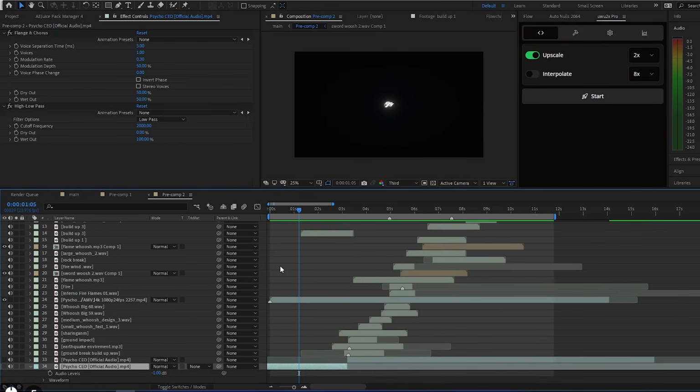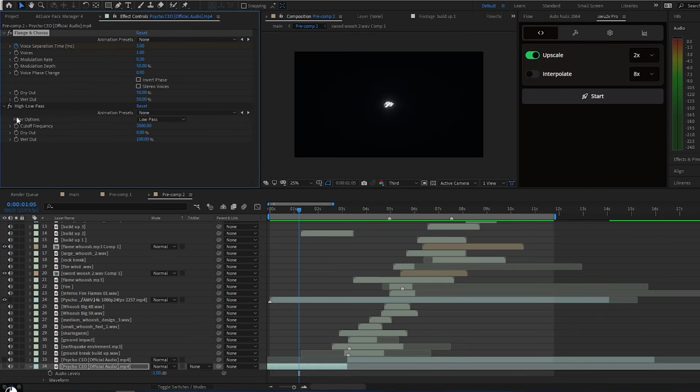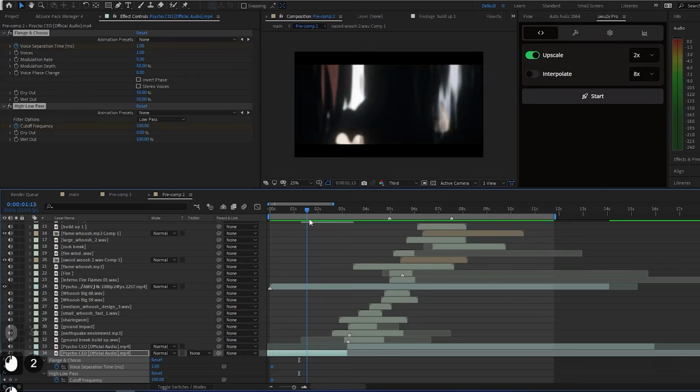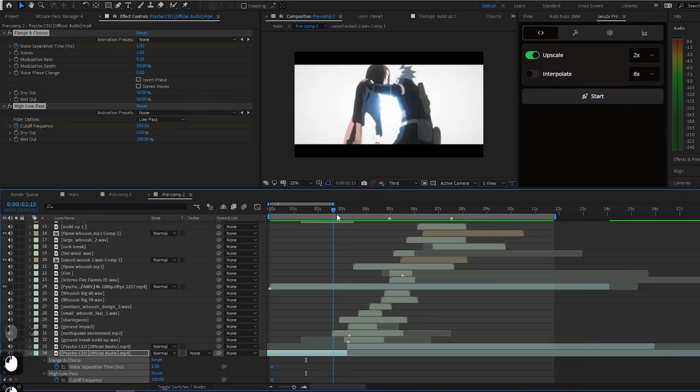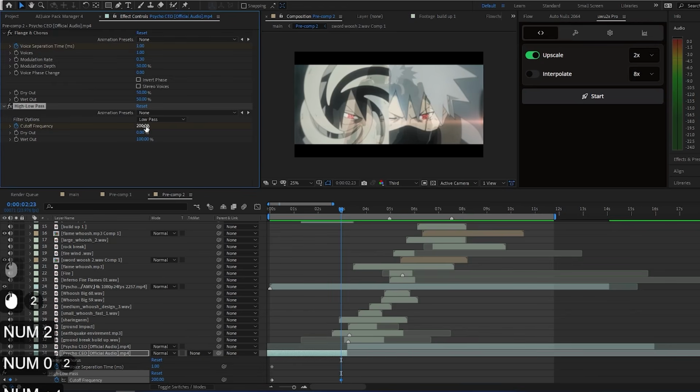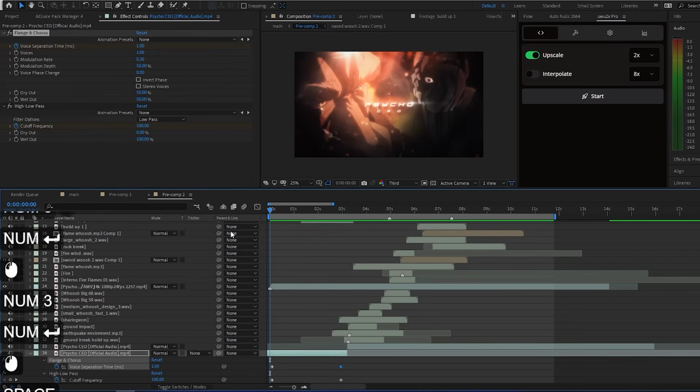There's that. Okay, now what I like to do is I kind of make a keyframe. So I'll go here, click on voice separation, and then also click on cutoff frequency. Make this 0 and push it down to 1. You can also keep it 100 and keep this one like 1. Okay, now go to the keyframe, move them to the start, and go to the end and make it like 2000, not 200, and make it 3. When you play it now...